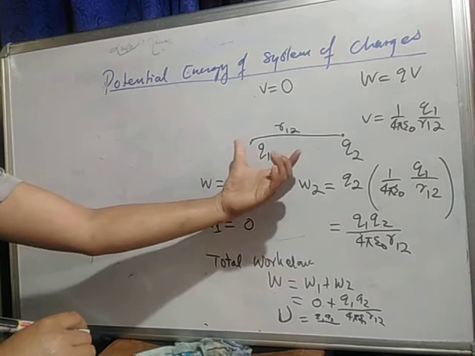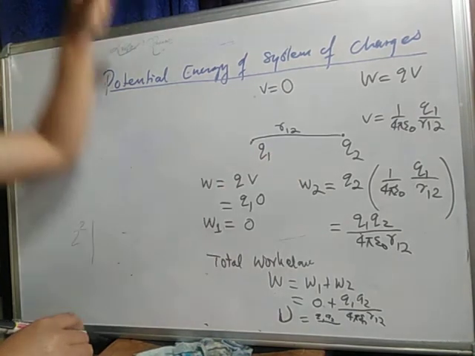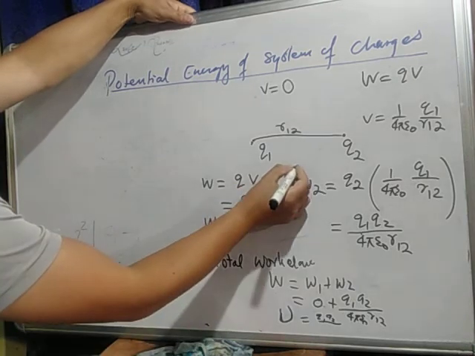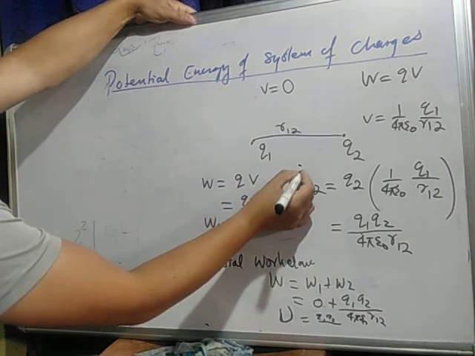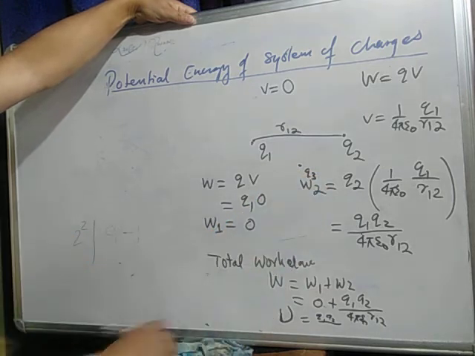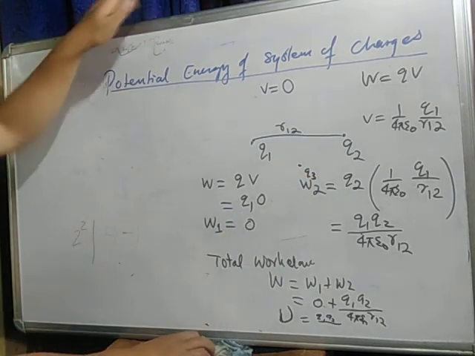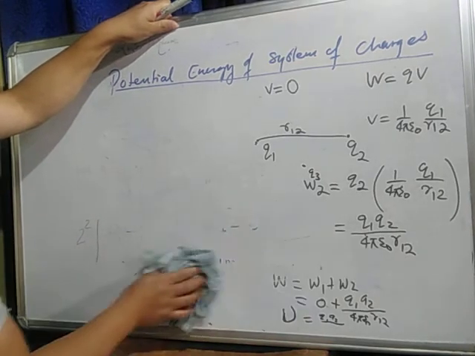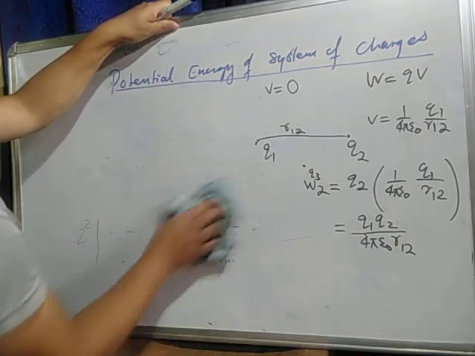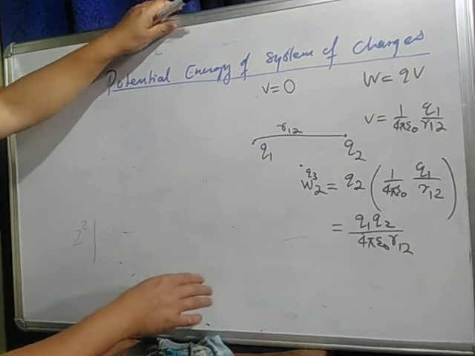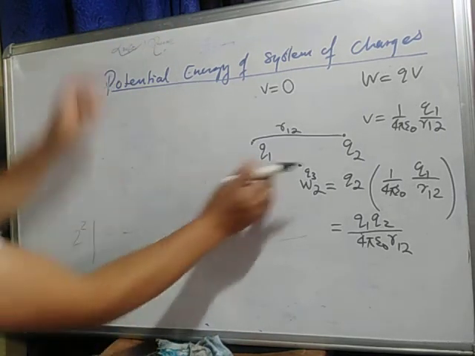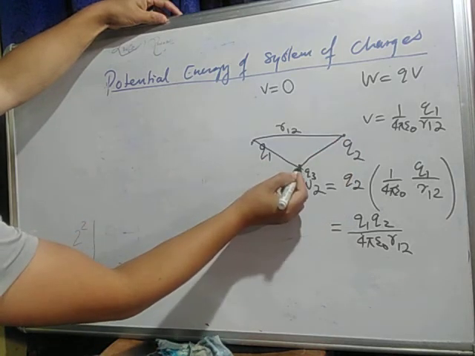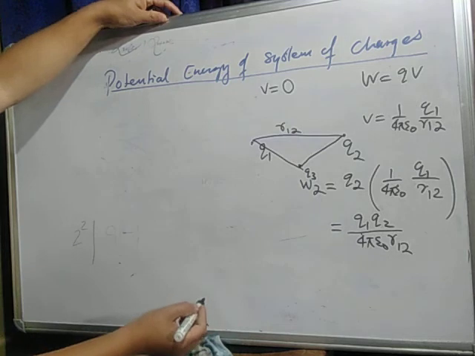So two charges are there. Again, if I want to bring, because it is a system of charges, isn't it? So if I want to bring a Q3 over here, I am bringing Q3 from infinity. So how much would be the work done, isn't it? See, Q3. So what is here? Potential of this one also is there, isn't it? This one and this one. Two potentials are there already, isn't it? Internal field.